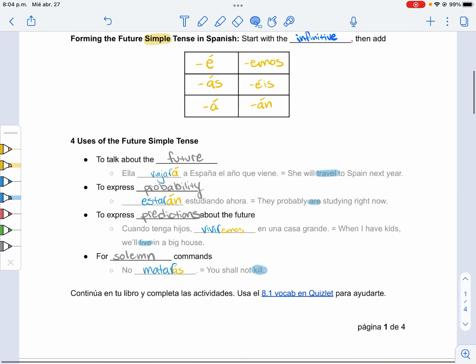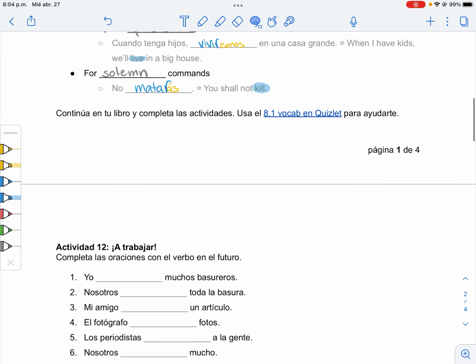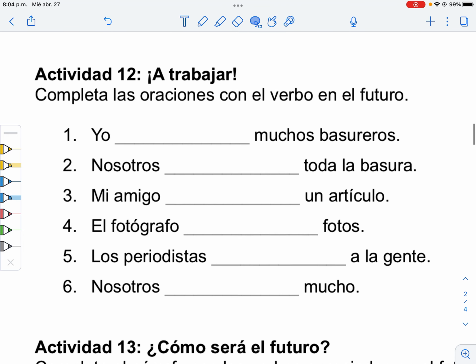Nice. So let's do some examples from our book. En actividad 12, solo tenemos que terminar o completar la oración con el verbo. Right? So en número 1, empiezas traer.